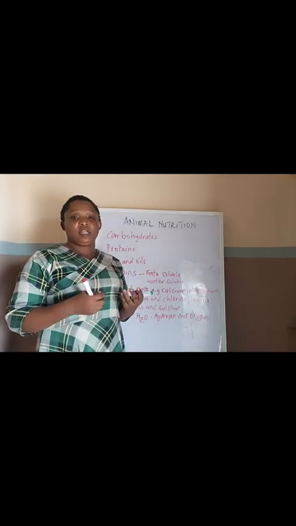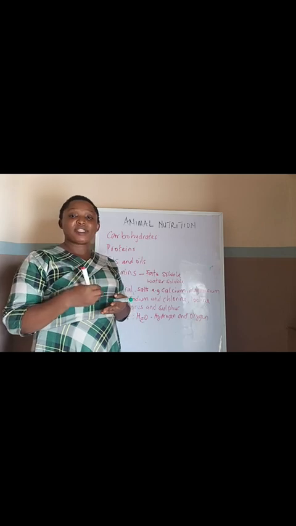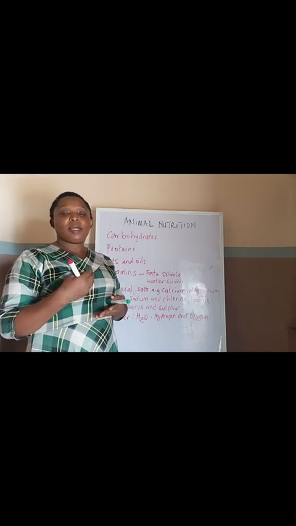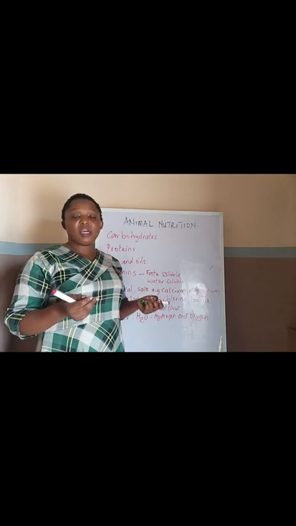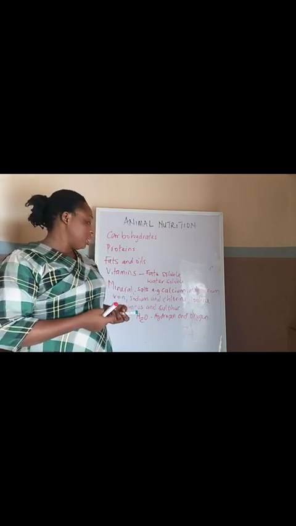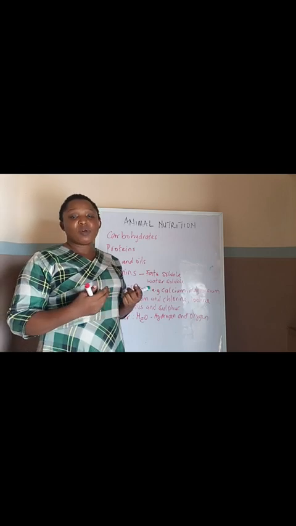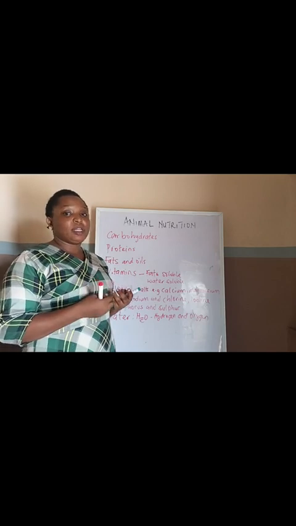So water can be gotten from metabolic water. That is the water that is present in the food eaten by animals. And also water can be gotten from tap, from stream, from the rivers, and so on. So we have different sources of getting water. So what is the importance of water to the body? Metabolic water, that means the water that is present in the food eaten by animals, aids digestion. So water aids digestion.